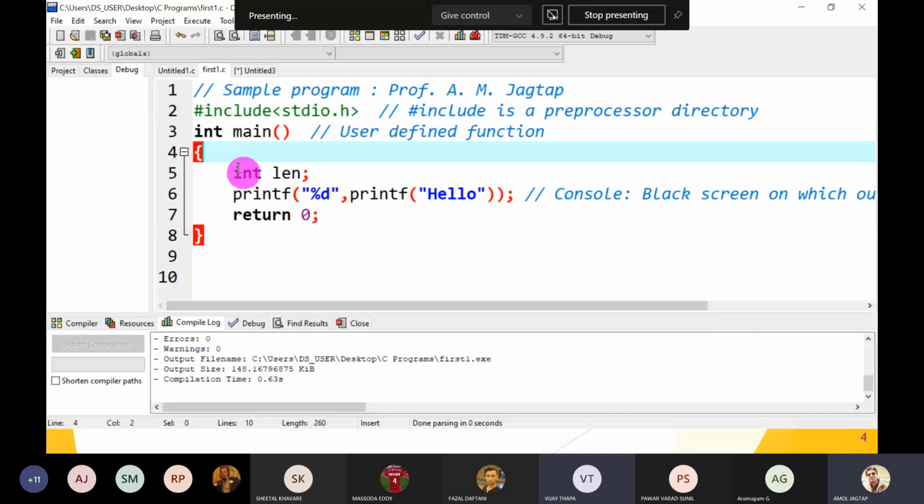Sir, where you are writing \n, nothing is showing in the window. I mean after hello, if you write \n. Sir, on each screen it is not showing \n.